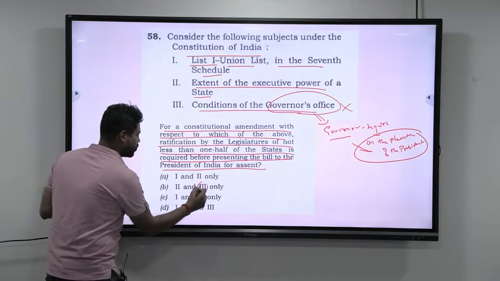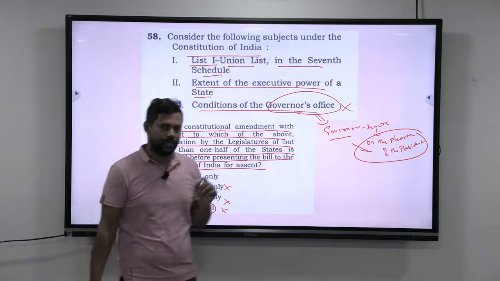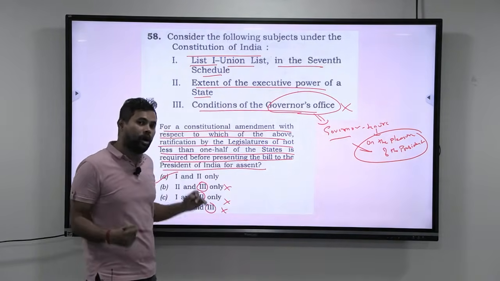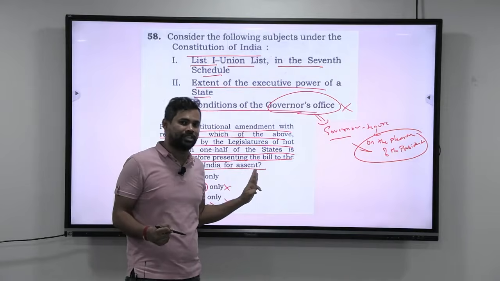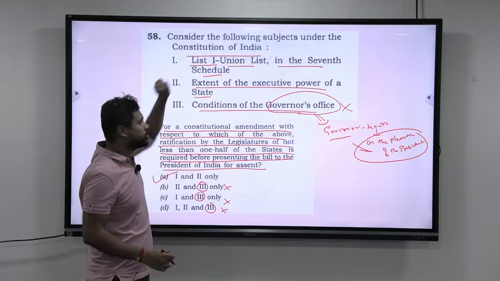If you know the third statement is wrong, look at this. The answer is A, 1 and 2. Okay, you can come to this conclusion. Again, very simply you can eliminate and get the conclusion. But what if the options given were only 1 is true, only 2 is true, only 3 is true, or none is true? Then you should have known this.